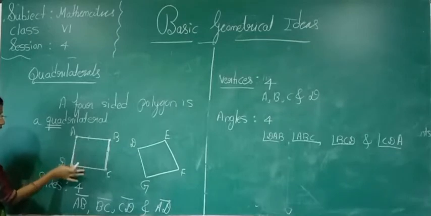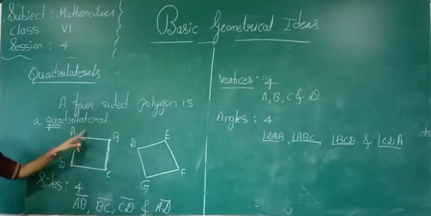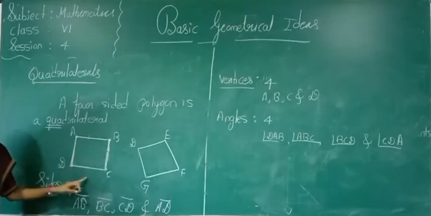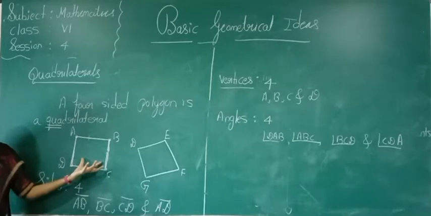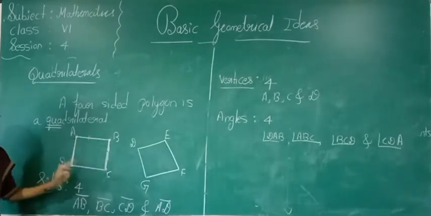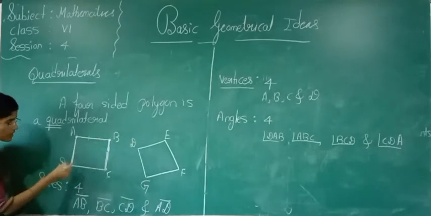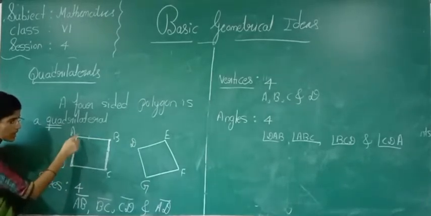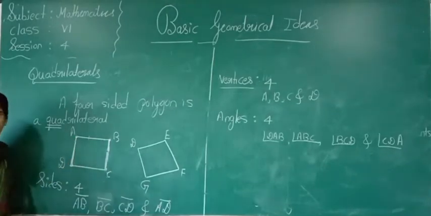AB and CD are opposite sides. Yes or no? Here, AD and BC are opposite sides. Two pairs of opposite sides are there. Which are those? AB and DC, and one more is AD and BC.